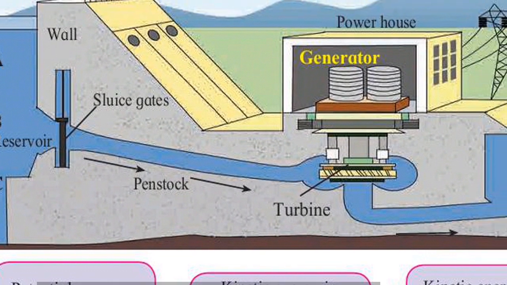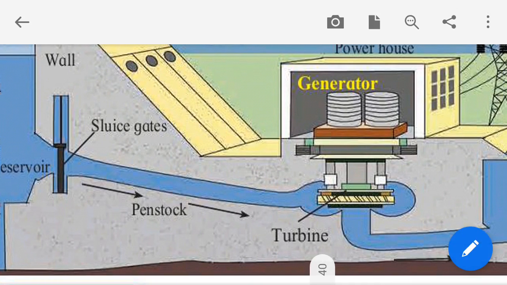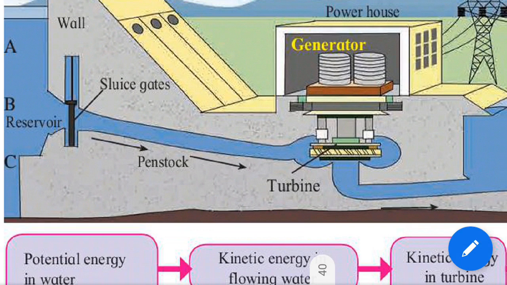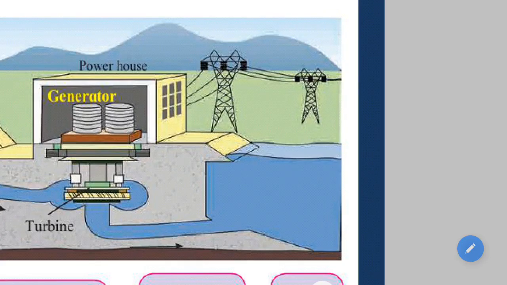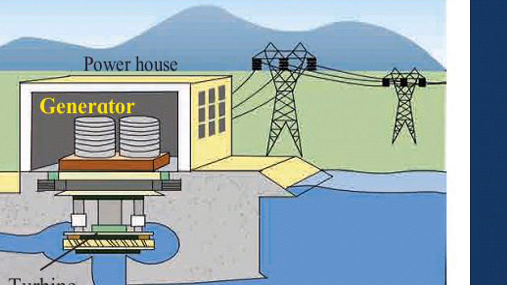Due to this kinetic energy, the turbine starts rotating, and as the turbine rotates, it generates electricity in the generator according to the electromagnetic law of induction, and this electricity is carried to our houses through these electric grids.